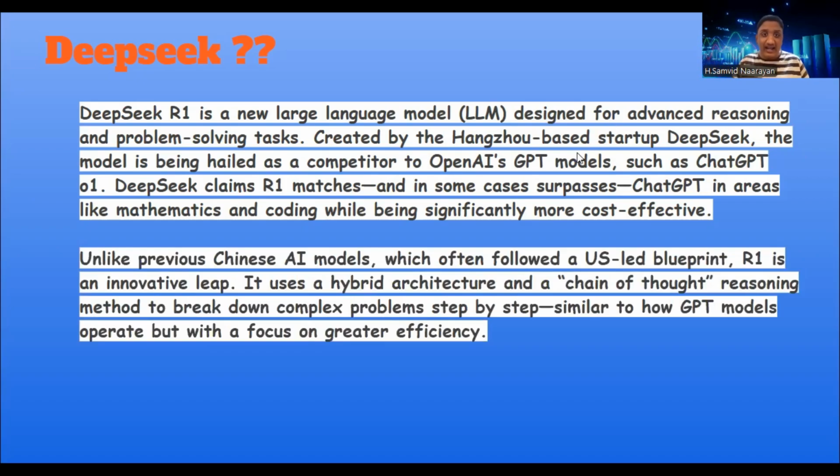Unlike other Chinese models, which often followed a US-led blueprint, DeepSeek R1 has a blueprint of its own, but it is using NVIDIA, a US company's GPU processors, for running its functions.